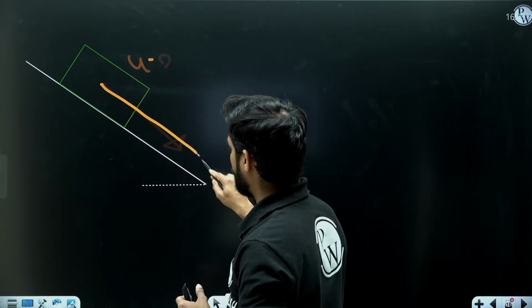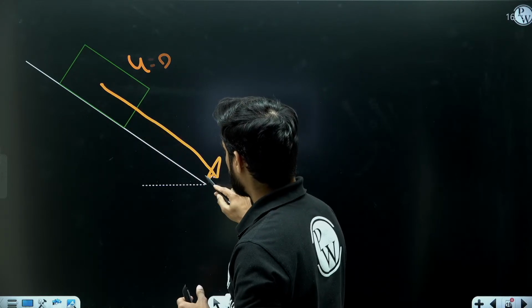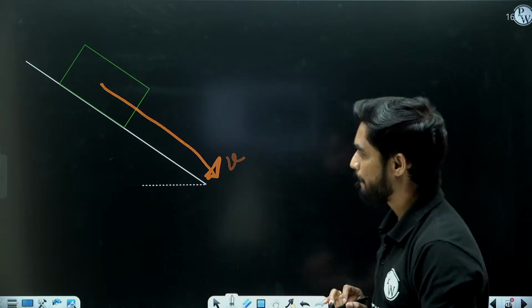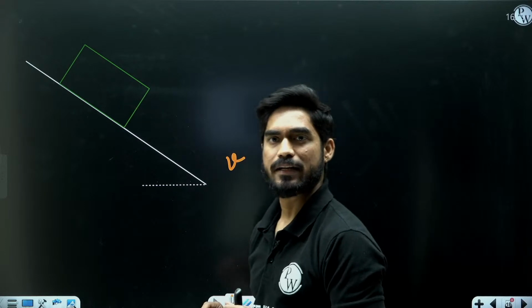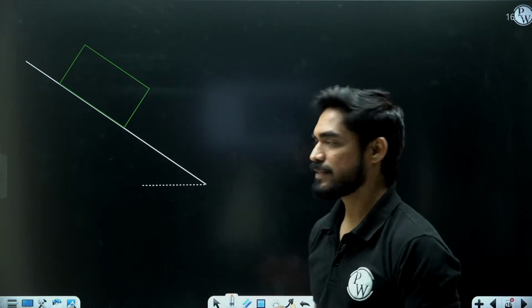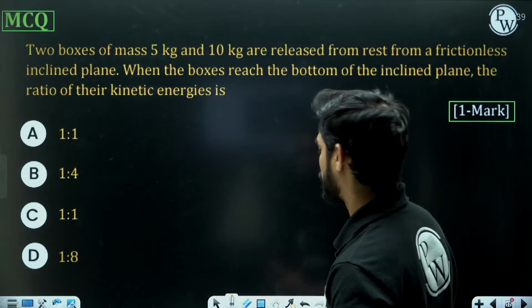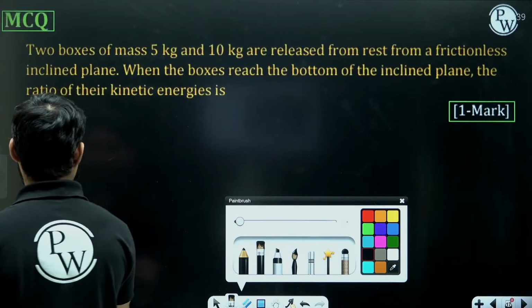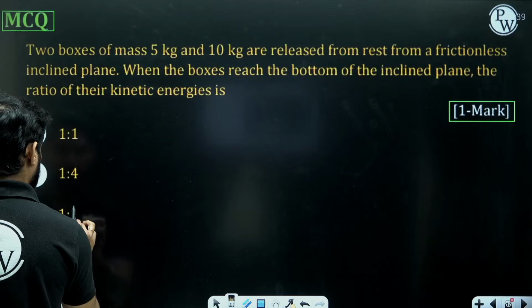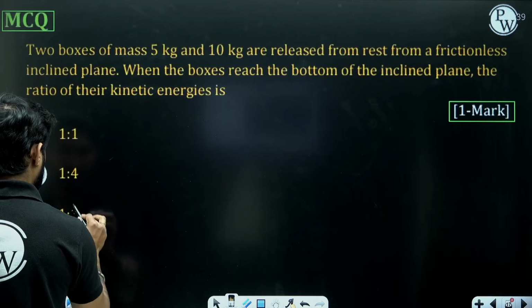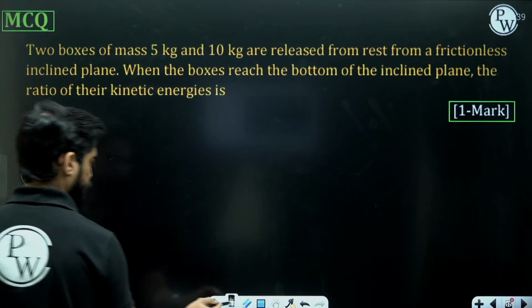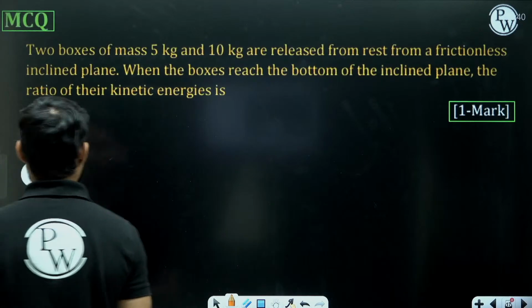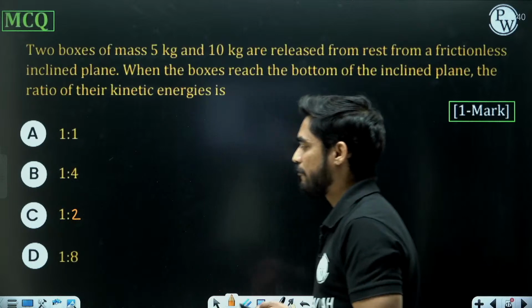Now when it reaches the bottom, let's say velocity is v. Now what is happening here? Understand it. I'm so sorry, there are two same options here, so let me change this. Okay, so now we have 4 different options.